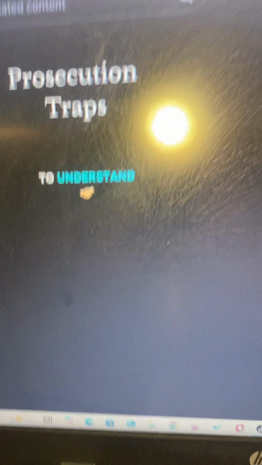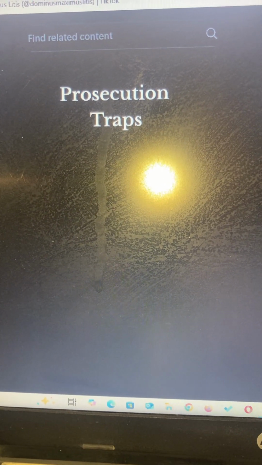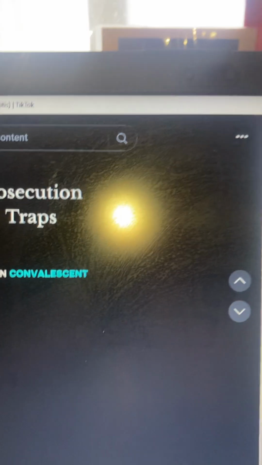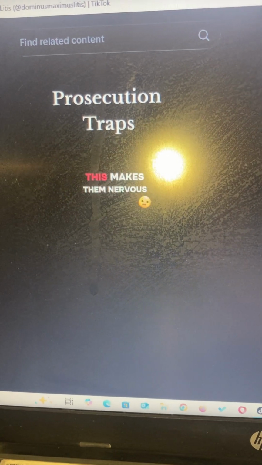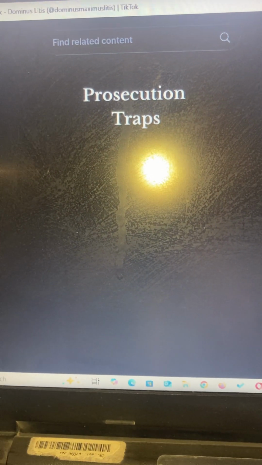6. Use Latin against them. Sprinkle in doctrines they pretend to understand. Nihil tam naturale est quam eo genere quidque dissolvere, quo colligatum est. Nothing is so natural as to dissolve anything in the manner by which it is bound. Quod ab initio non valet, in tractu temporis non convalescit. What is invalid from the beginning does not become valid with time. This makes them nervous, and judges suddenly tread more carefully.